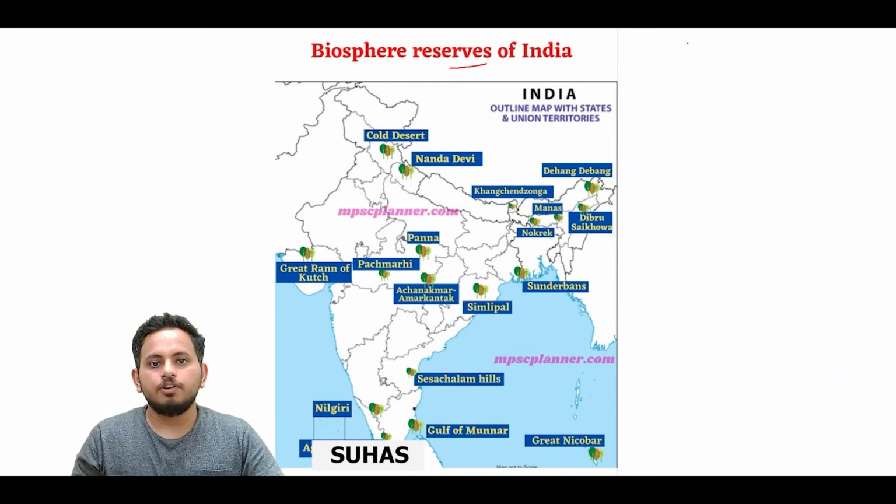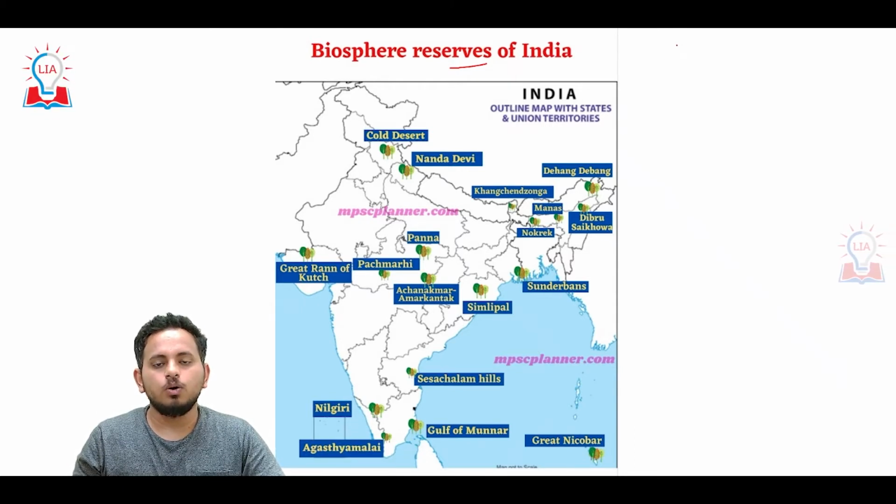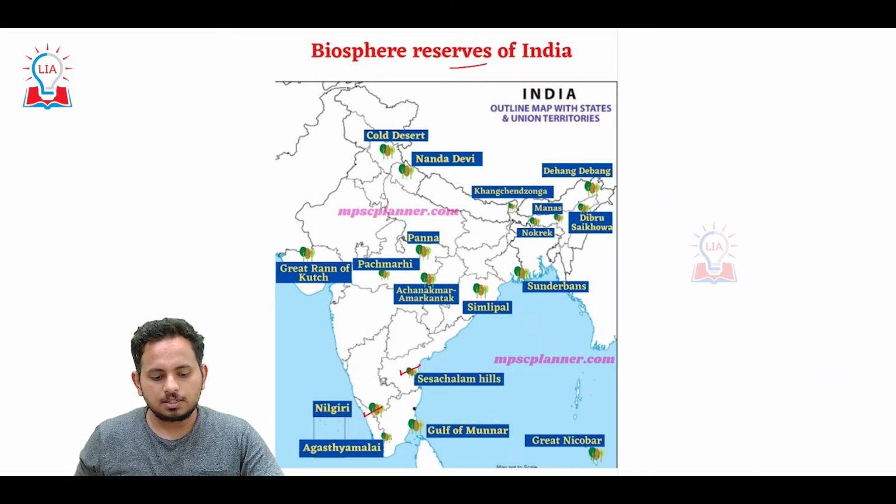This is the second video in the series of 4 videos that we'll be doing, and in this video we will discuss the biosphere reserves of South India. That is 4 biosphere reserves: Sheshachalam Hills, Nilgiri Hills, Agastyamalai and Gulf of Mannar. These are the 4 biosphere reserves that we will be discussing in this video.